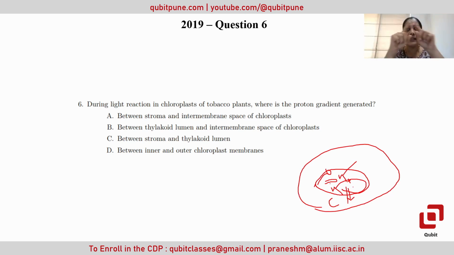the proton gradient. It is the thylakoid lumen where PS1 and PS2 carry out, because the centers are located in that part. So the thylakoid lumen is essential to develop those protons, and then by photo-oxidation we get all the reactions, and the ATP utilization for carbohydrate synthesis happens in the stroma. So the proton gradient is generated between the stroma and thylakoid lumen. That will be option C.